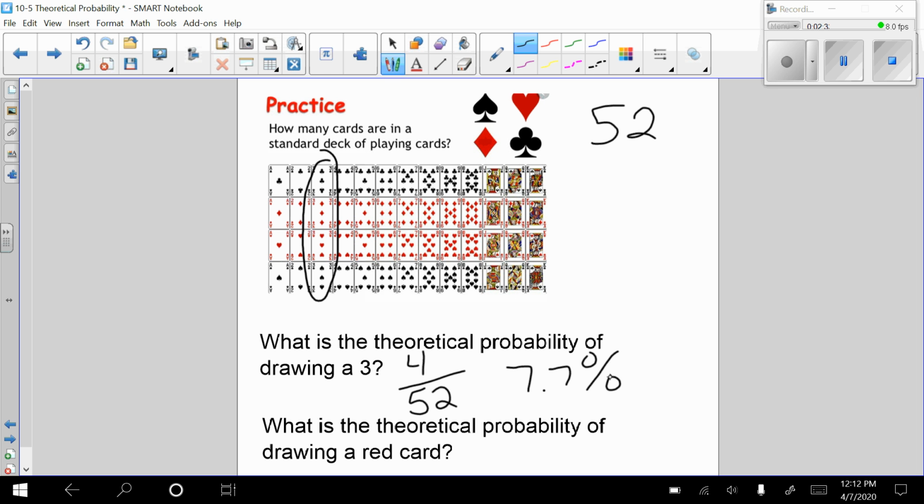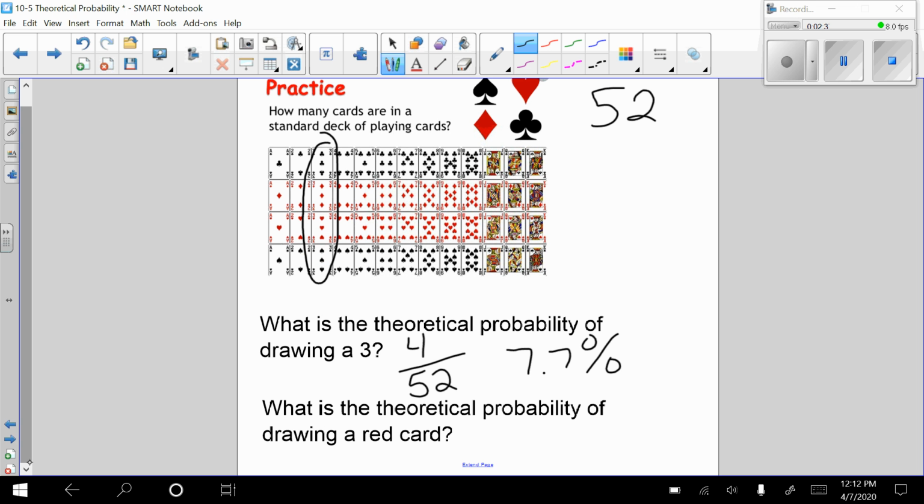Theoretically, what is the probability that I would get a red card? Again, how many red cards are in that deck? Well, there's a total of 52 cards and half of them are red. So that means 26 out of the 52 are red. So that means 50% of the time, theoretically, if I drew a card, it would be a red card.